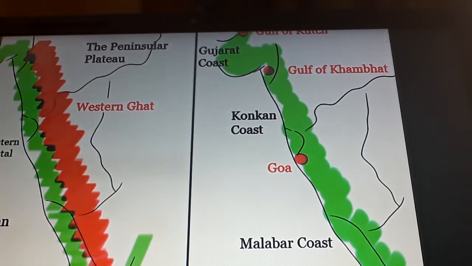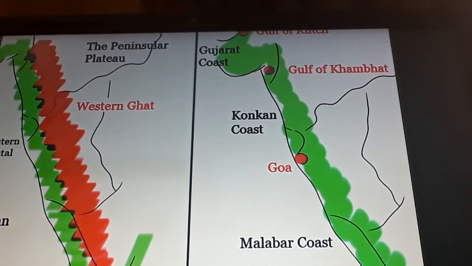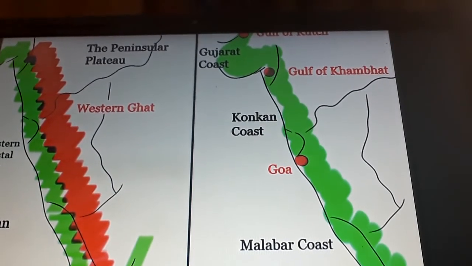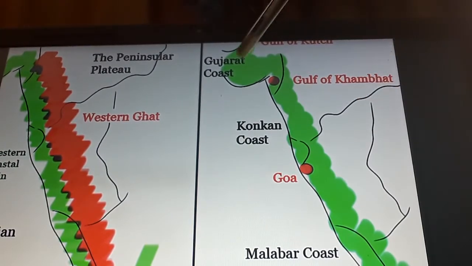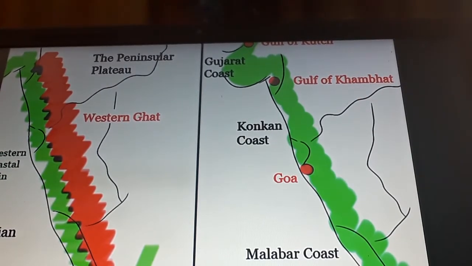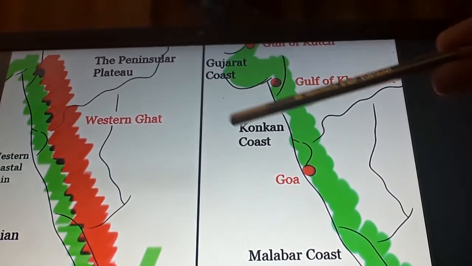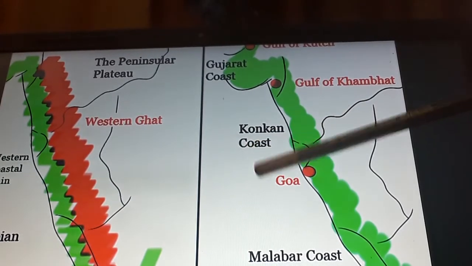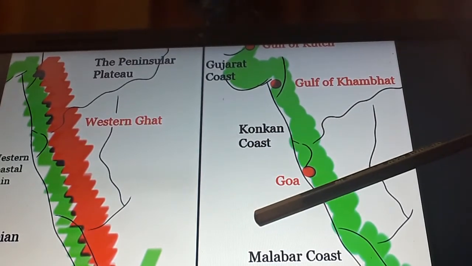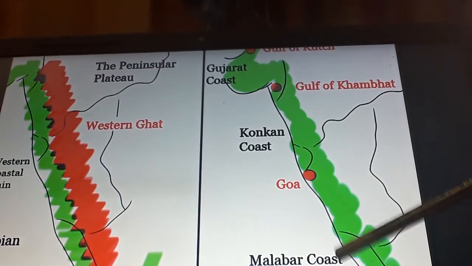Okay? Towards the north, first we talk about the north direction. It is in north. North is always upside. Okay, the north is known as Gujarat coast. Understand, students? The north is known as Gujarat coast. Middle is known as Konkan coast and southern side, it means south side, is known as the Malabar coast.